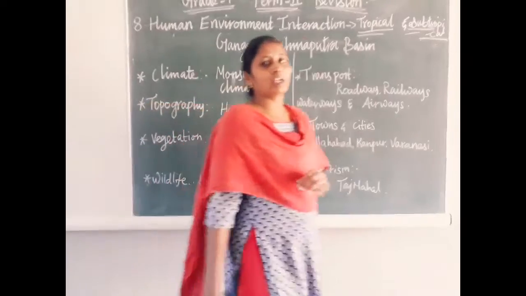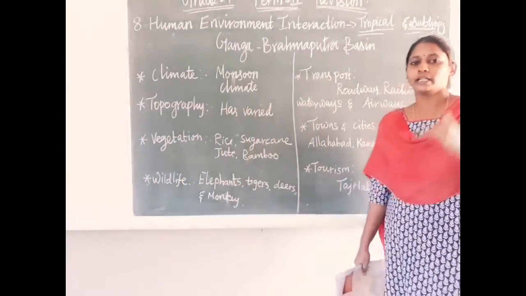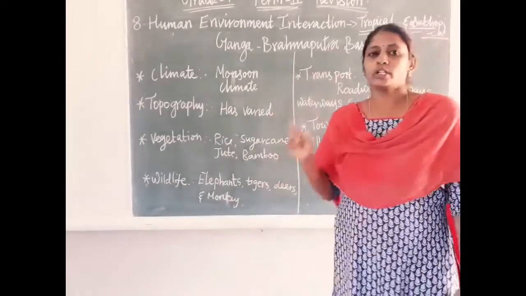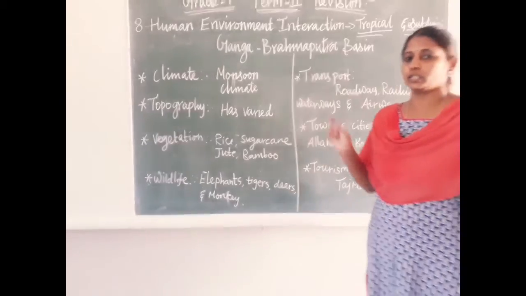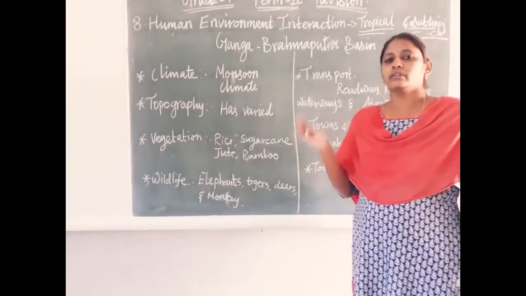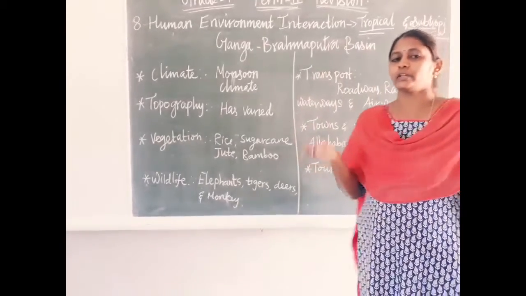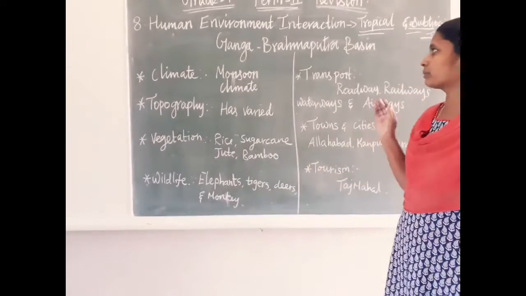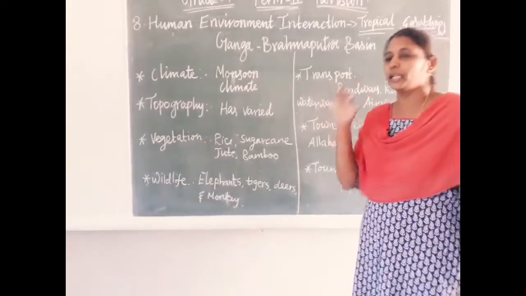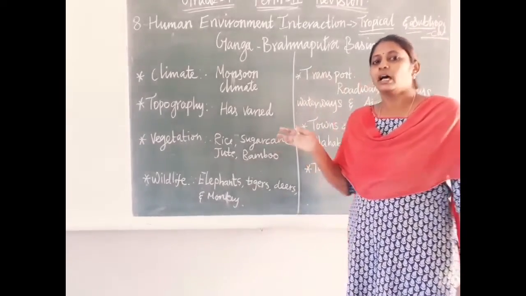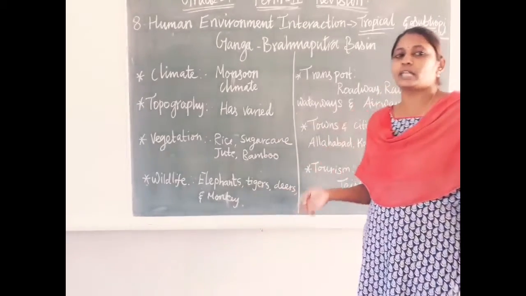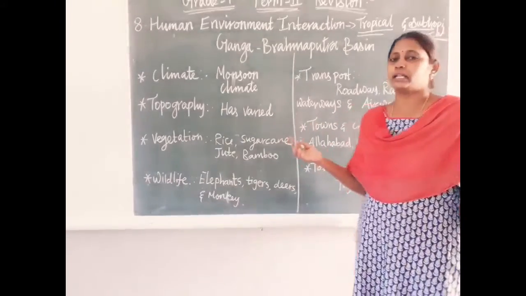Where is the Ganga and Brahmaputra basin located? In India, particularly the northern part. Both the Ganga and Brahmaputra rivers originate in the Himalayan mountain range. The Ganga river flows entirely in India, but the Brahmaputra, from the beginning, starts and flows into China, then enters Arunachal Pradesh and Assam, then enters Bangladesh, and at last merges in the Bay of Bengal, right?